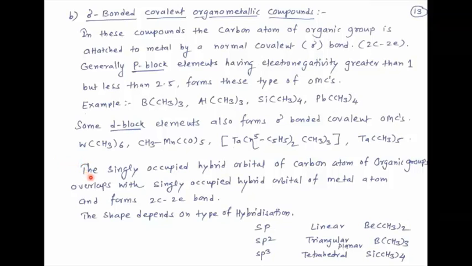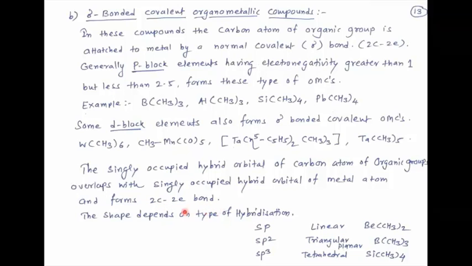So see this, the singly occupied hybrid orbital of the carbon atom of the organic group overlaps with the singly occupied hybrid orbital of the metal atom, and there is formation of a 2 center 2 electron bond.